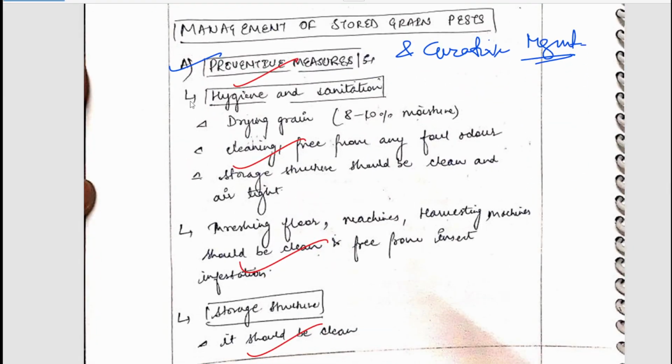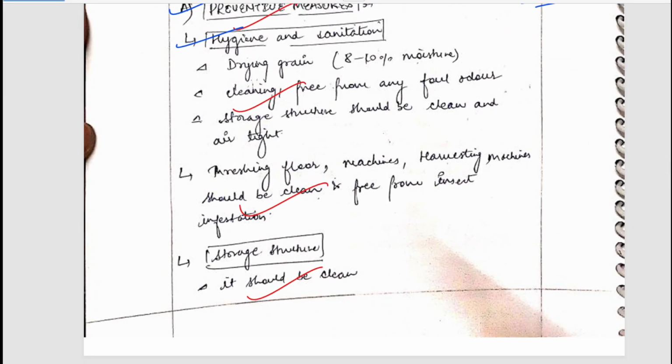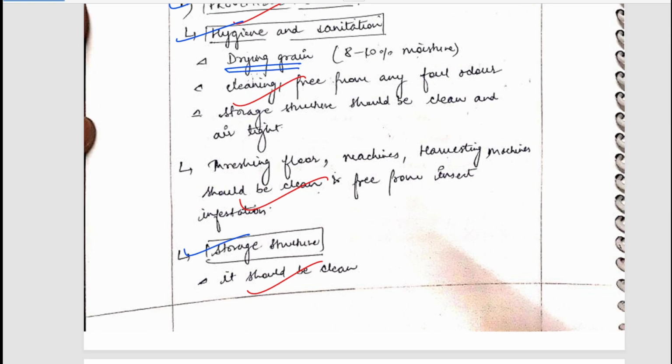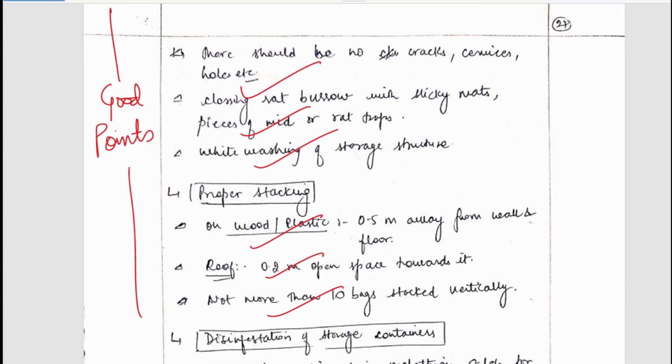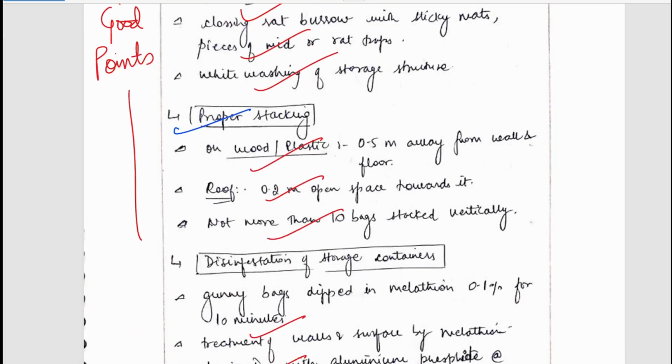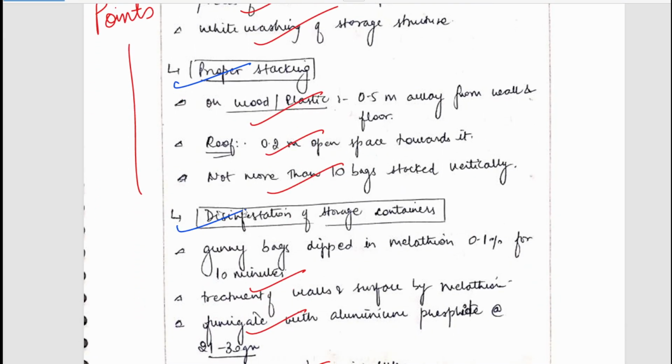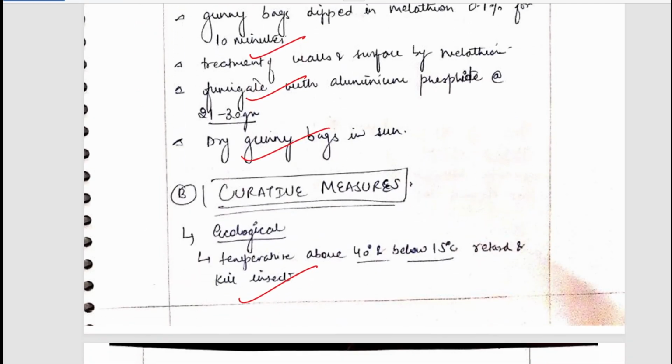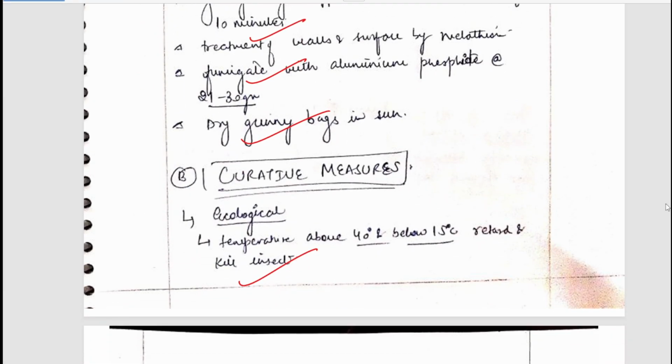Management, preventive measures have been mentioned. How we have to maintain hygiene and sanitation. We need to dry the grains. Storage structures should be well maintained. So all these things have been mentioned. Proper stacking should be there. Disinfection of the storage containers. So, good answer. Now curative measures have been mentioned, after how you can prevent them.